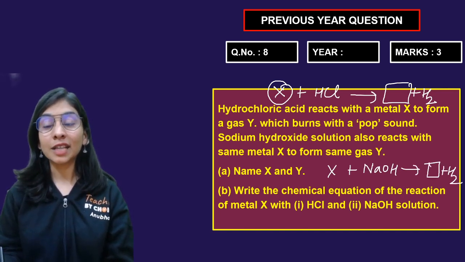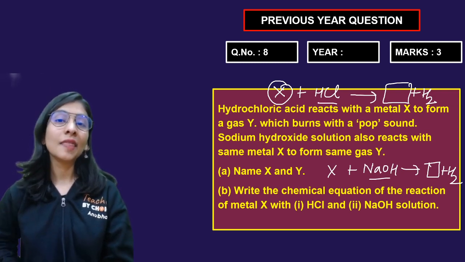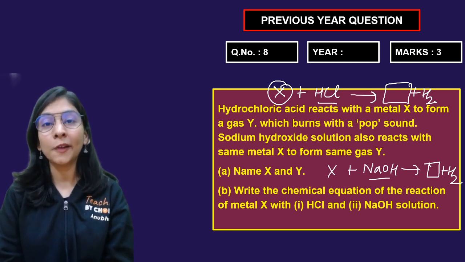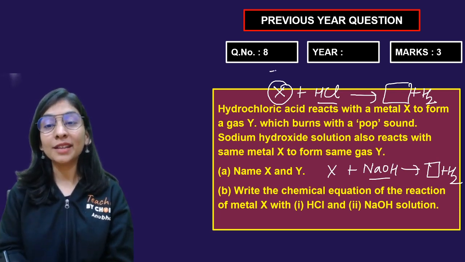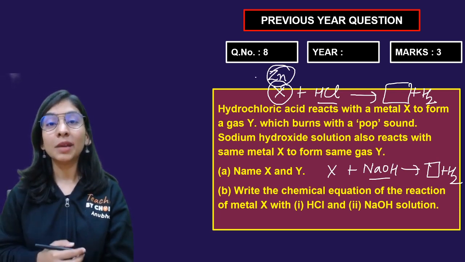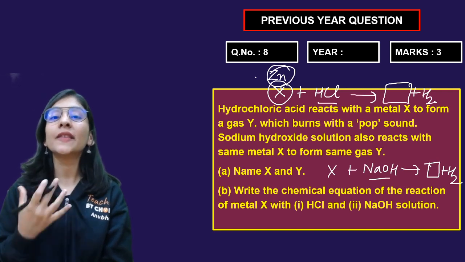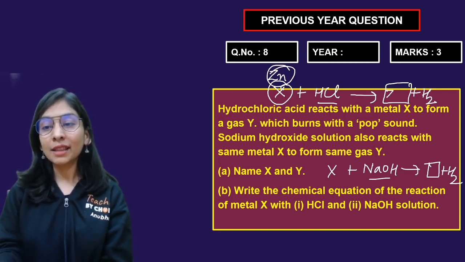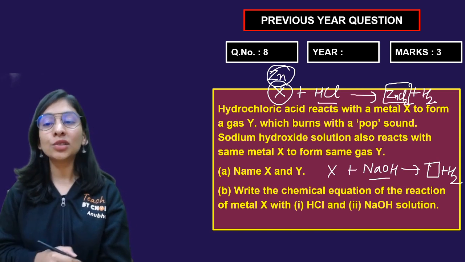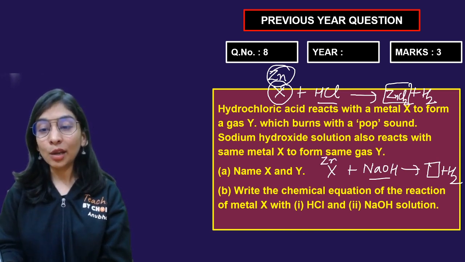That gas is something pretty interesting. Why so? Because the metal can react with acid and base, and that must carry amphoteric behavior. So that metal could be nothing but zinc. Zinc shows amphoteric behavior and can react with acid and base in the same way. So zinc with HCl, I got zinc chloride and hydrogen gas. Zinc with NaOH, I got my salt, sodium zincate.